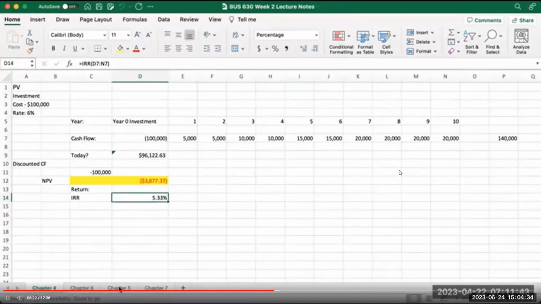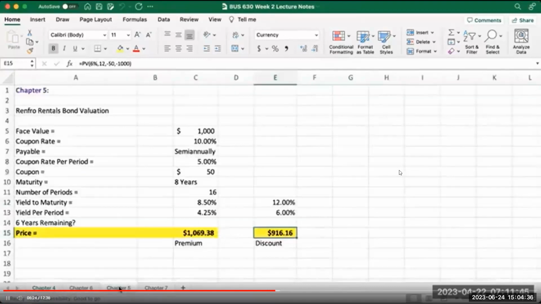And then we took a look at that in Chapter 5, specifically in regard to bonds, fixed income investments, where bonds are based on the coupon rate that the lender pays the investors in the bond. And if rates change in the markets, the value of that bond investment goes up or down, either a premium or a discount, depending on how the yield to maturity reacts to the original coupon rate.